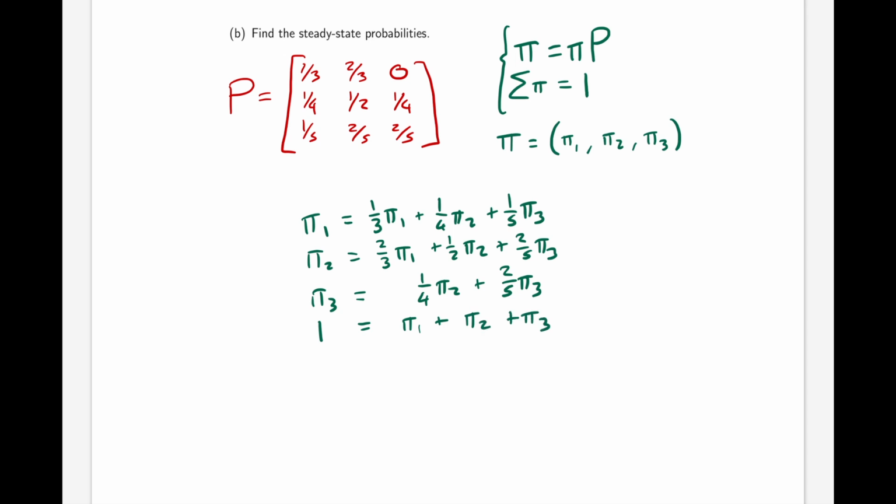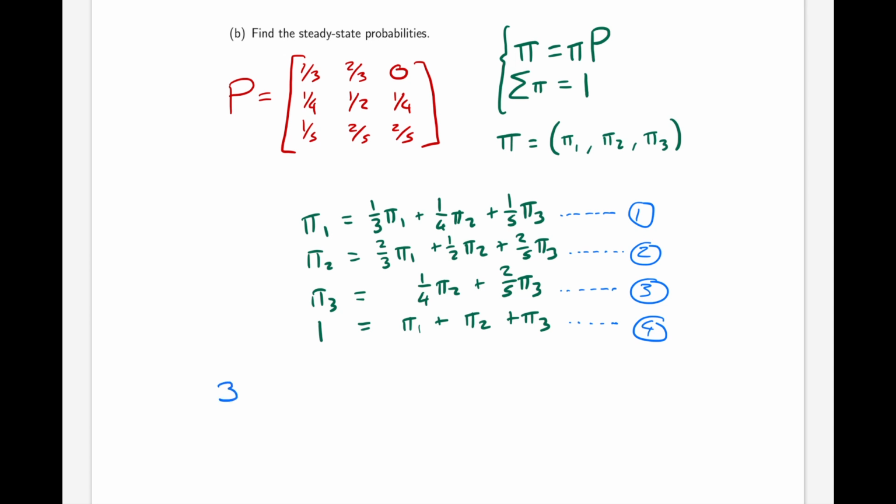Now, in order to solve this equation, we have to do a lot of manipulation, so it would be useful to number our equations. Number this first equation as equation 1, this second equation as equation 2, the third as 3, the fourth as 4. And it would usually be useful for us to express everything in terms of one of the pi's. Now, looking at these equations, it doesn't matter which pi we choose.